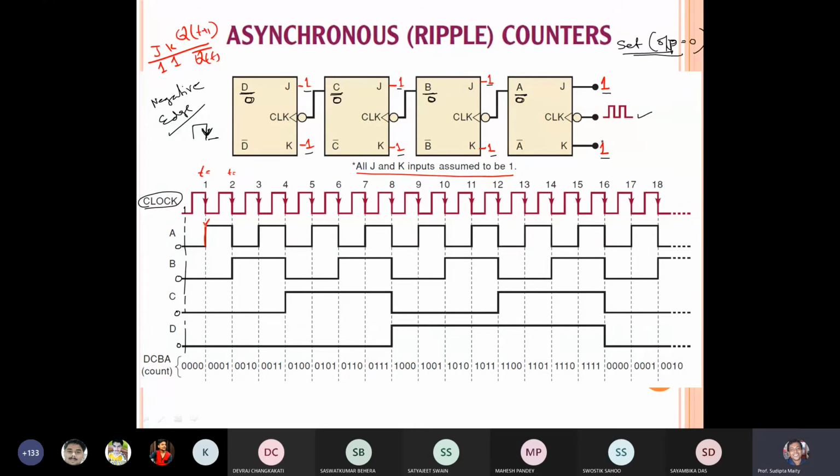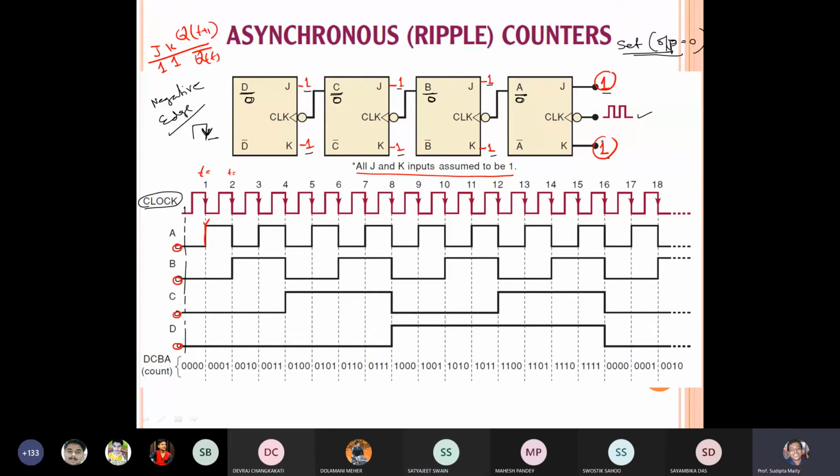Now all the inputs are always 1. Is it clear? All the inputs are initially all 1. Now the outputs are initially set to 0. That's why A equal to 0, B equal to 0, C equal to 0, D equal to 0. Up to this, is it clear?